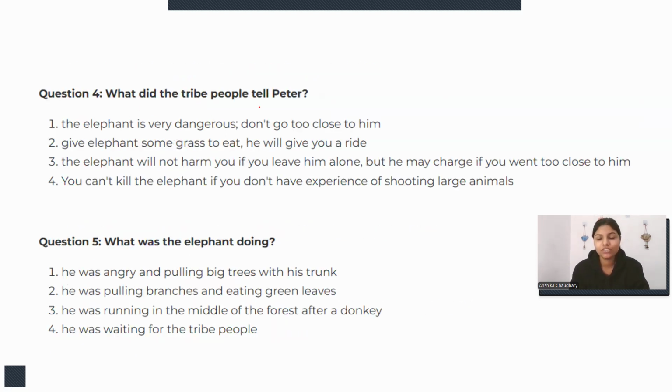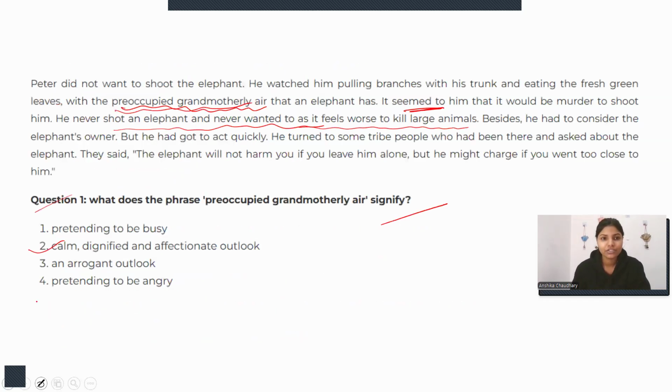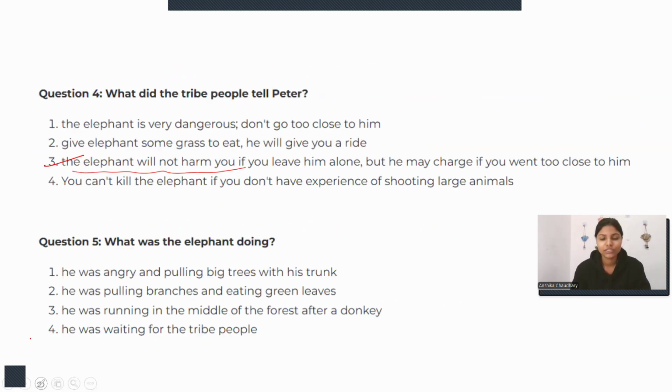The next is, what did the tribe people tell Peter? So they told him that if you leave it alone, it will not harm you, but it can charge you if you go close to him, right? This line is clearly written here. Some questions you will find that the answer is easy to pick out.